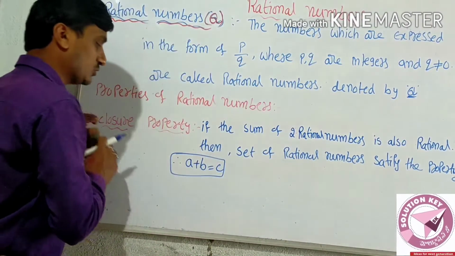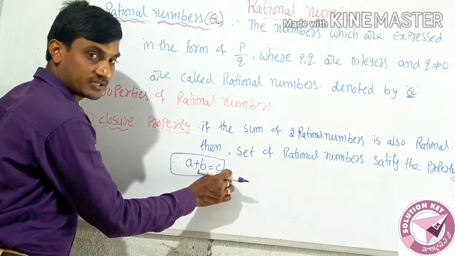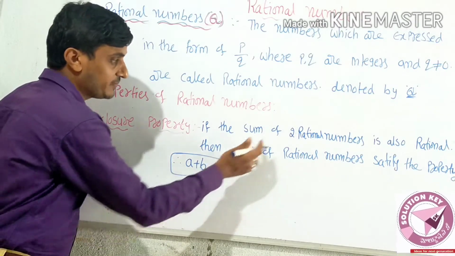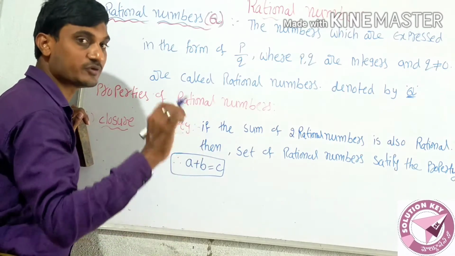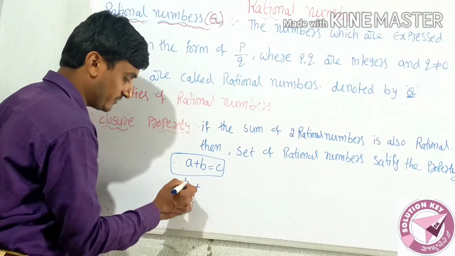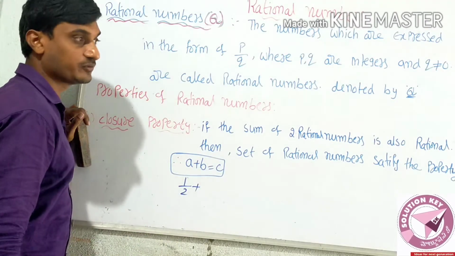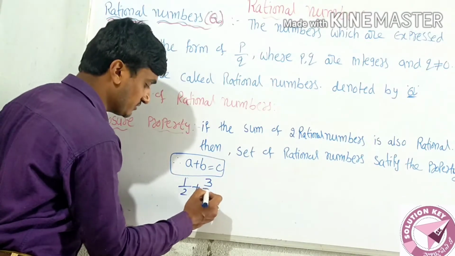I am taking any two numbers and adding them. Again I am getting a rational number. A and B are two rational numbers. So I am taking A as 1 by 2. It's a rational number, because it is in the form of p by q. B is also a rational number, 3 by 2.